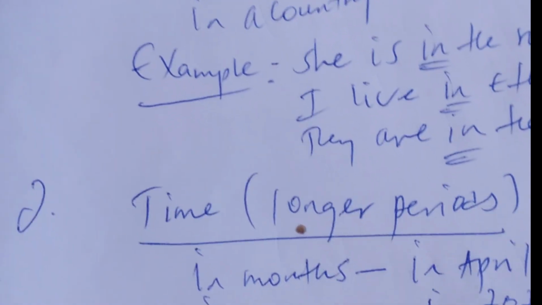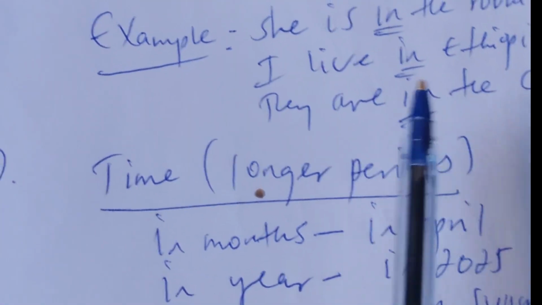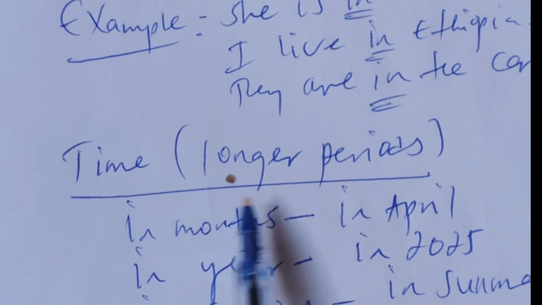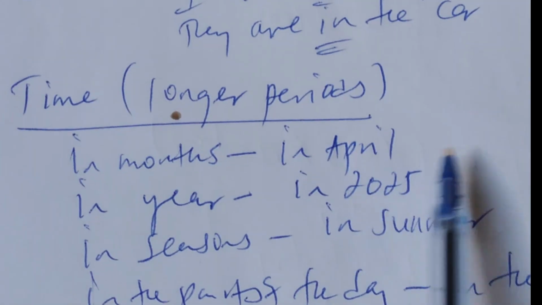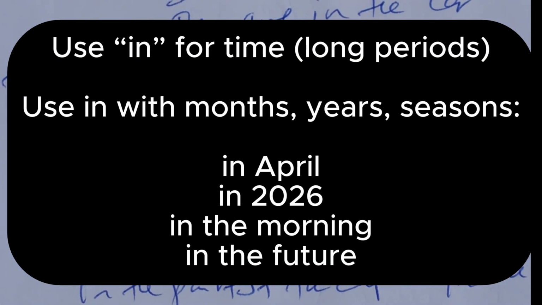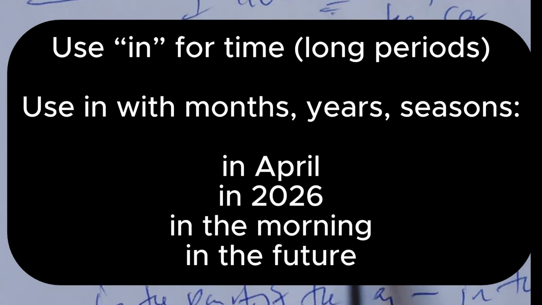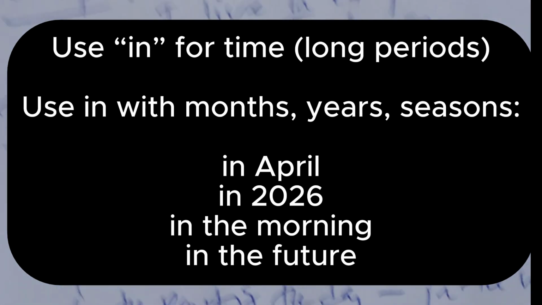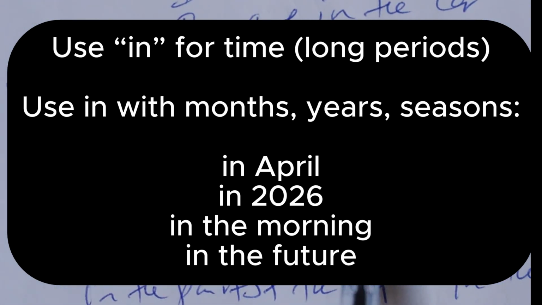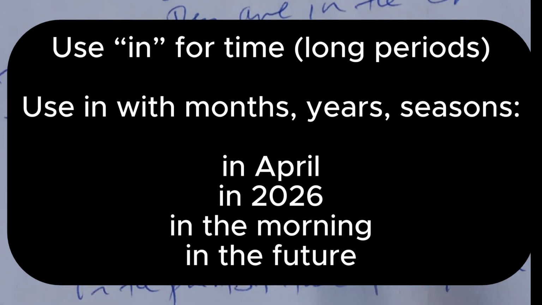Number two, time period. We use "in" for a long period of time, for example months: in April, in June, in summer. Every one of the 12 months takes "in". In the year 2025 to 2026, something like that. Before a year we have to use "in".